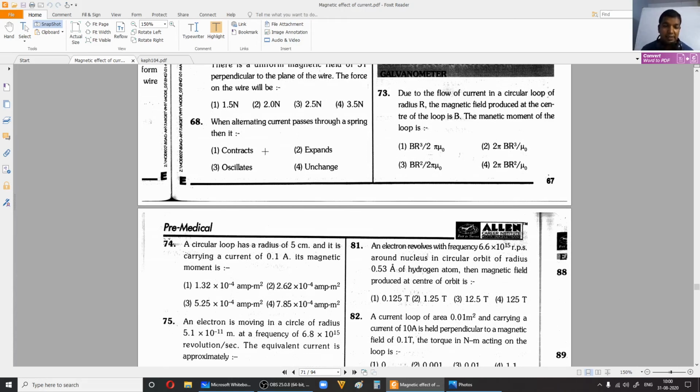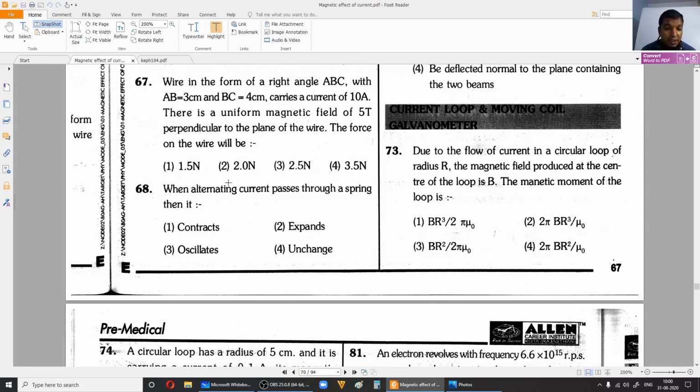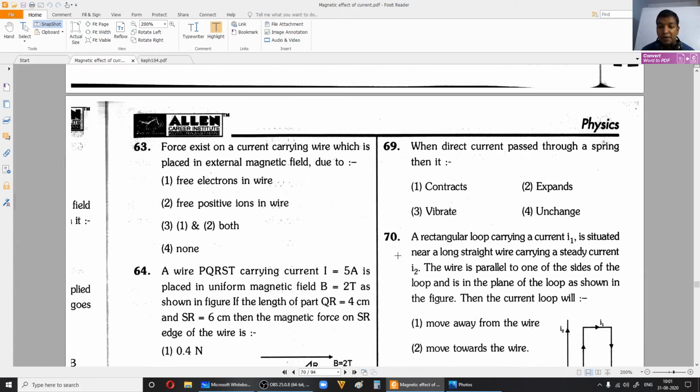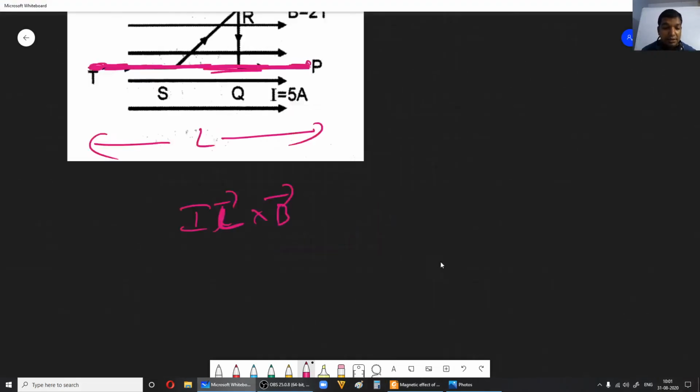68 and 69. Now let us try to understand this. When alternating current passes through a spring, then it contracts, expands, oscillates, unchanged. Okay, now 69 also will cover at the same time. When direct current passed through a spring, then it contracts, expands, vibrate. Okay, now this is easy. It's based on force acting between current carrying conductors. Okay, now what is the problem number 68 and 69, right?